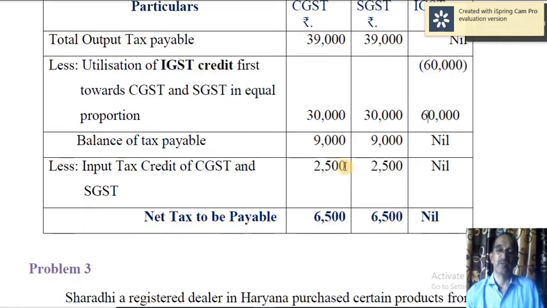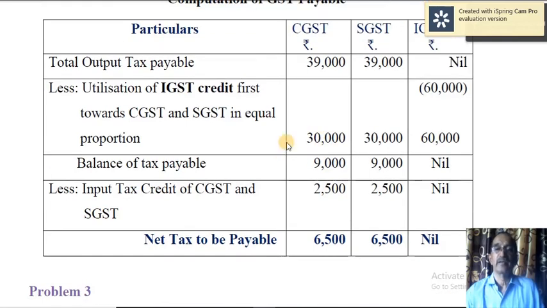Now you have to make use of input tax credit of CGST and SGST. So 30,000 minus 9,000, 2,500. Then 30,000 minus 9,000, 2,500. So 39,000 is the output tax payable.